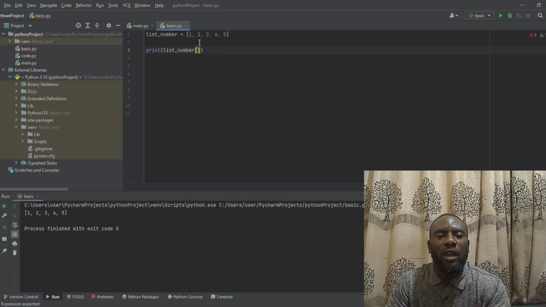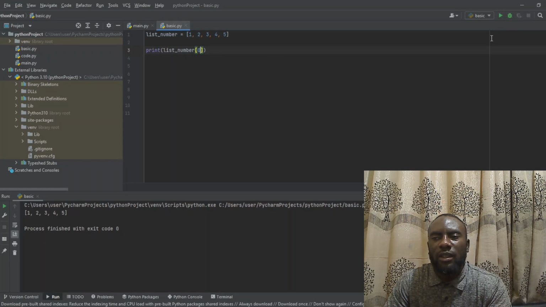So for you to know which number is at position 1 in the list of numbers contained in our list_number variable, I will now put 0. When I put 0, I'm trying to find which number is at the first position.